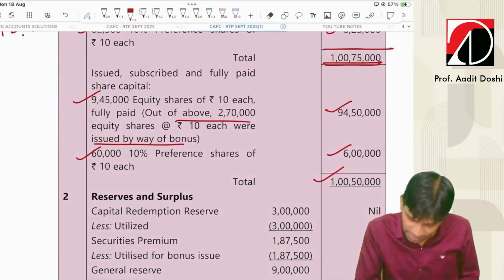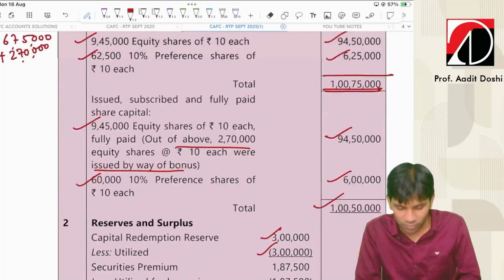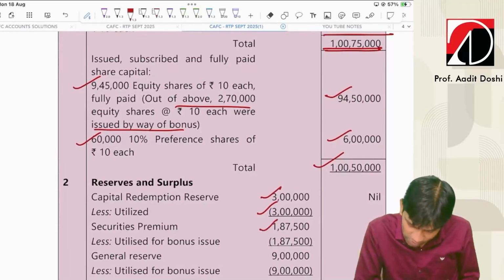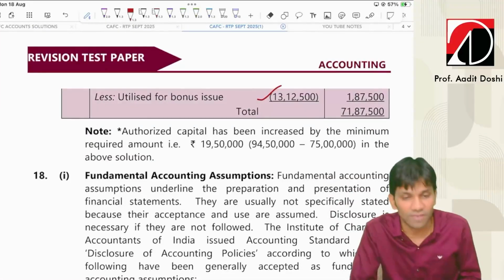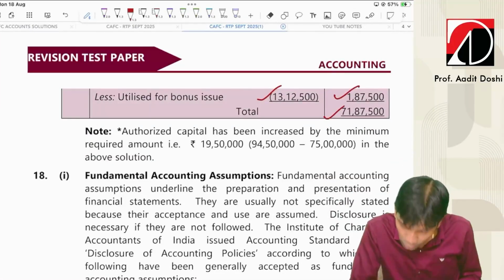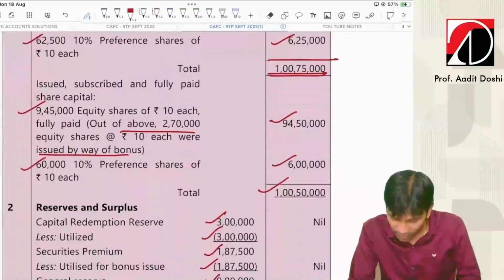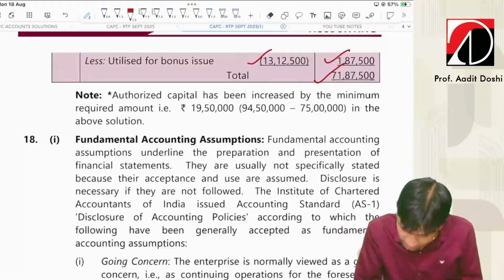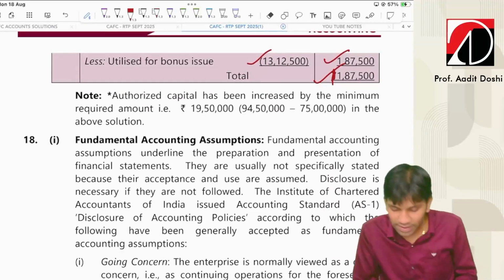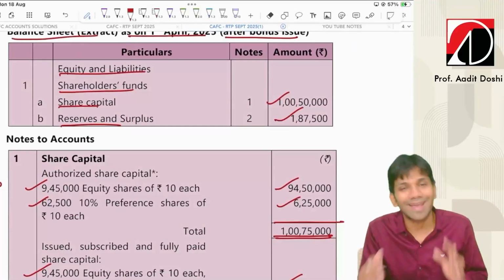Then reserves and surplus. CRR we had 3 lakh, we utilized the full 3 lakhs from the entry. Then we had securities premium, we utilized it fully. Then we had general reserve, we utilized it fully. We had profit and loss 15 lakh, but out of that we utilized only 13 lakh 12,500. So balance was 1,87,500. It's only 1,87,500. So this is the extract of the balance sheet.